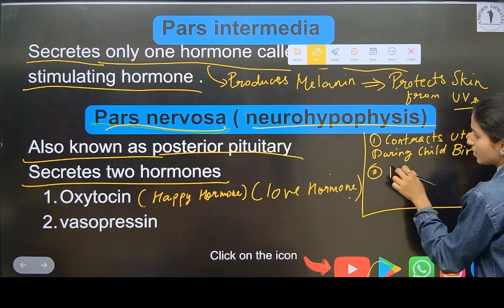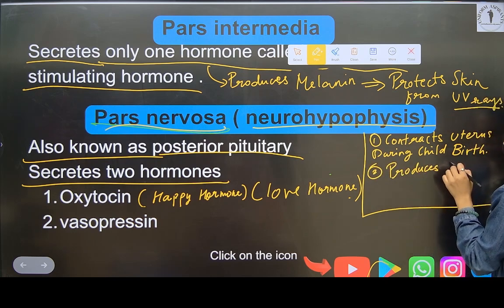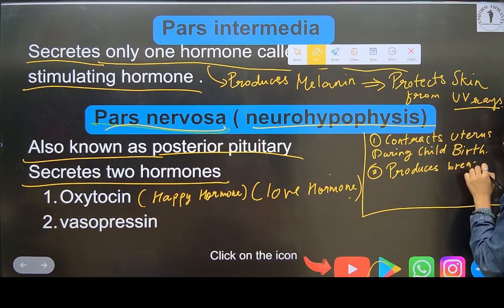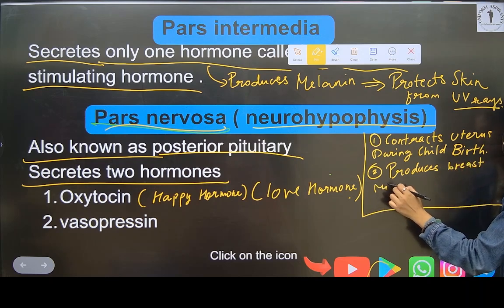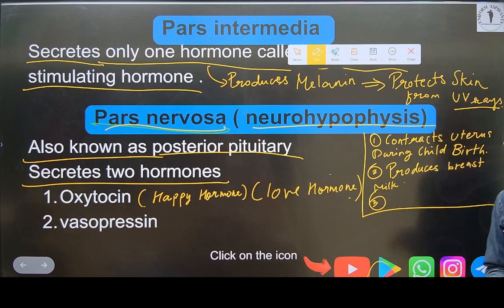It produces breast milk. Write this down. Produces breast milk.